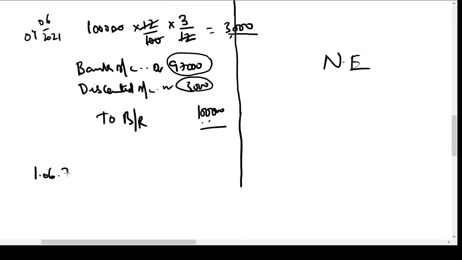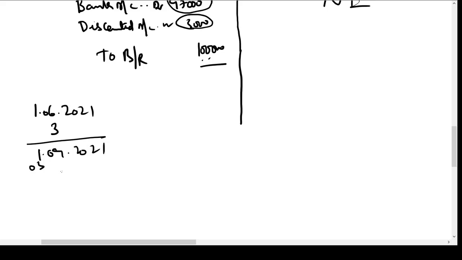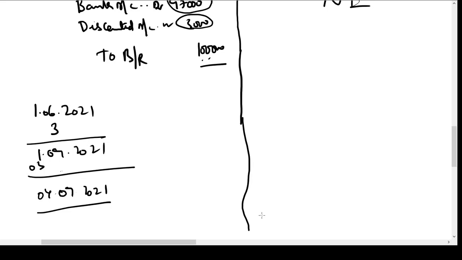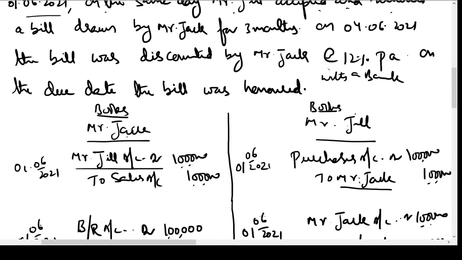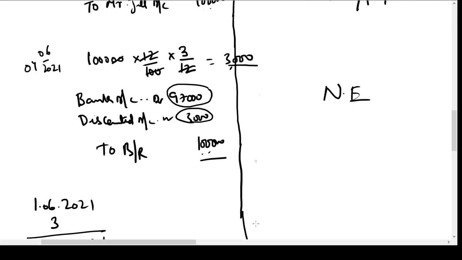1st June 2021 was the date of the drawing of the bill. 3 months time would be allowed, so it will become 1st September, plus add 3 days of grace, so it will become 4th September 21 is the due date. On 4th September 21, the bank which is having the bill will approach Mr. Jill, because Mr. Jill has to make the payment on the bill.